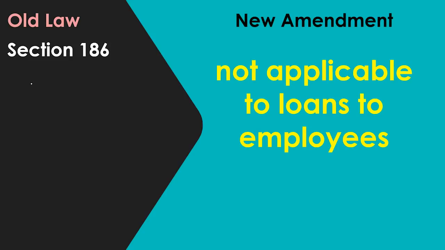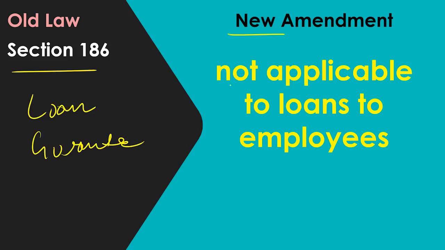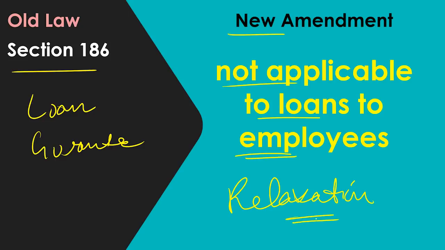Next we come to the last amendment in this video, section 186. So 186 relates to loans, guarantee, investment, security. Here the new amendment says that this section is not applicable if we give a loan to employees. So this is also a relaxation. So if you see, all the amendments are to make life very easy for companies, to give confidence to companies, to give freedom to companies.